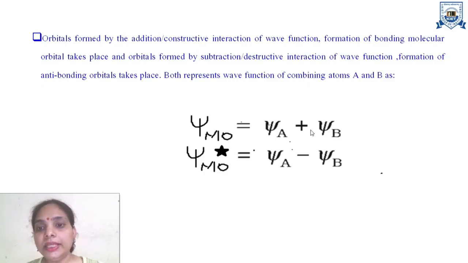Now, when these two atomic orbitals overlap constructively or destructively, which is represented by plus sign and minus sign, different molecular orbitals are formed, which is called bonding molecular orbitals and the other is called anti-bonding orbitals. You can differentiate by using a star sign over anti-bonding molecular orbitals. Why is bonding molecular orbital more stable and anti-bonding molecular orbital less stable?